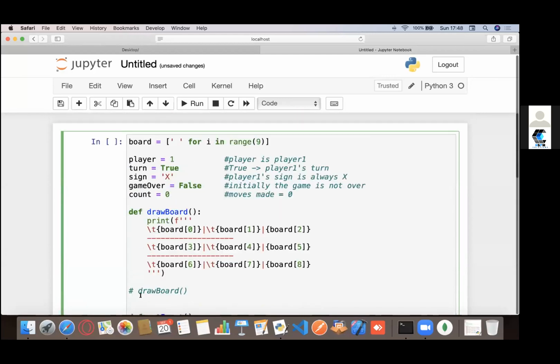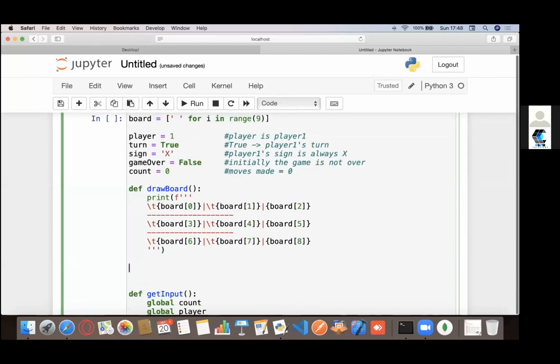So that's a bonus. Now for the last thing, to implement the winning logic, I'll send all this code to you guys, right? Now for the winning logic, I need a function to check my win. And I need to check which sign won, right? So if it's an X or if it's an O, which sign won actually. So now could you let me know how exactly you win in tic-tac-toe? How do you actually win this game?